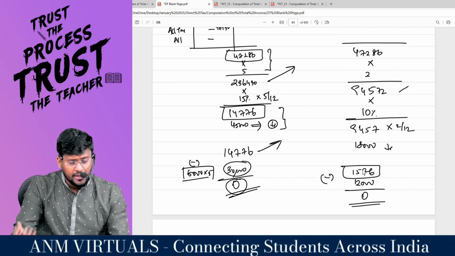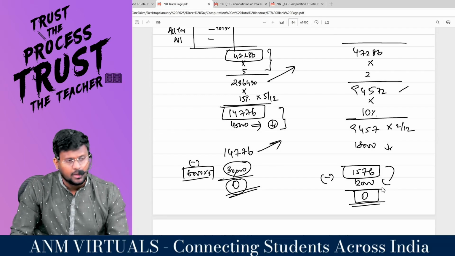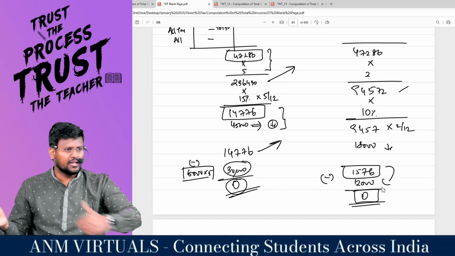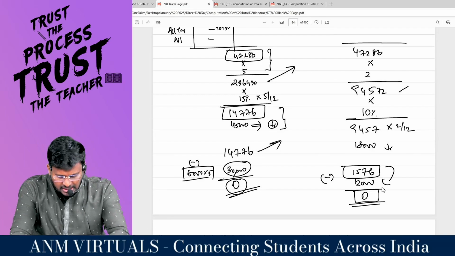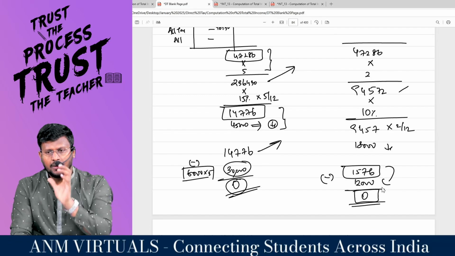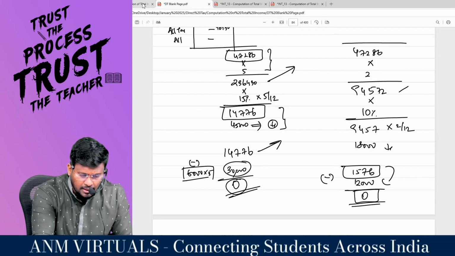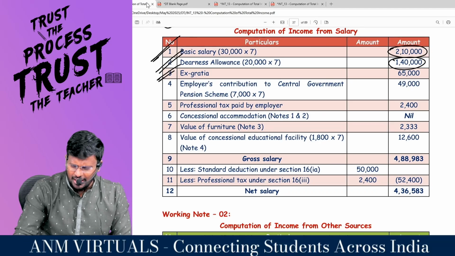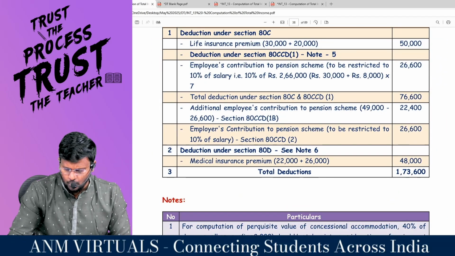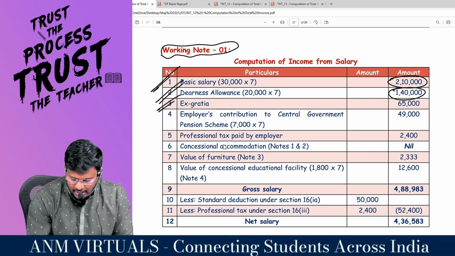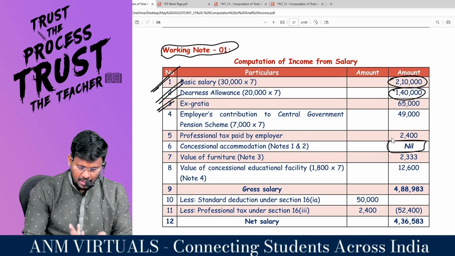For that, the employee is paying how much rupees? 12,000. Again, the perquisite becomes 0. So either way, if you want, you can do that and write it as a note. But in examination, this is the most acceptable method: the first 5 months treated separately and the next 2 months treated separately. Comfortable, sir? So my dear lovable students, under both you are getting the RFA as what? 0 only, nil only. So that's what they have given here. Concessional accommodation is nil.